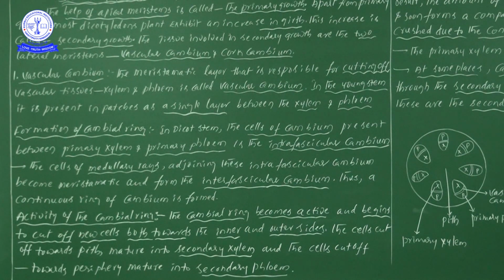Sorry ma, now let us see the activity of cambial ring. Now the cambial ring becomes active. Here we have learned now.